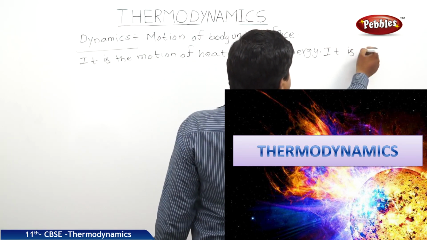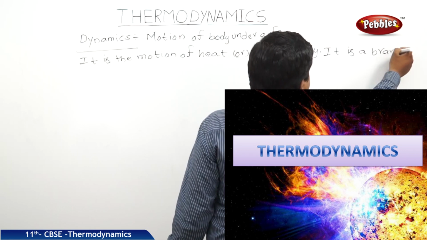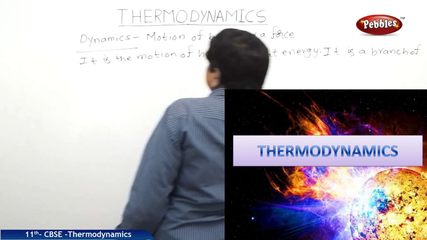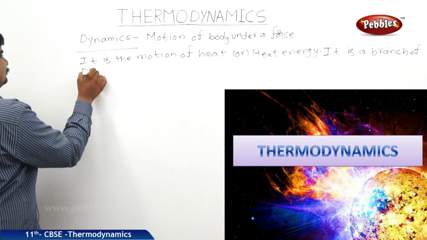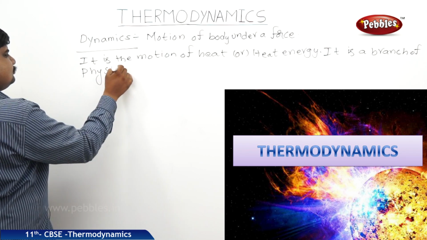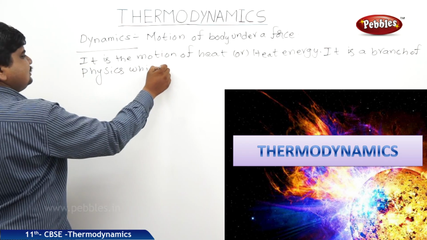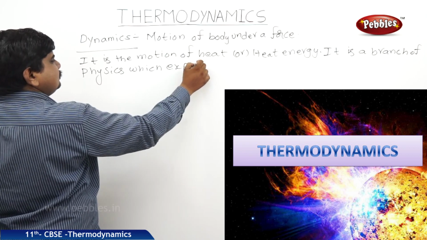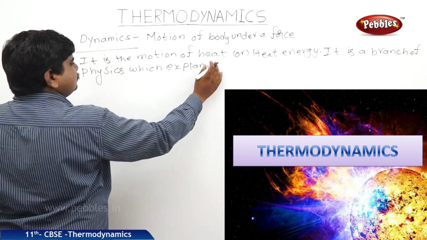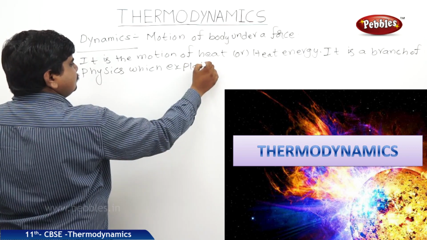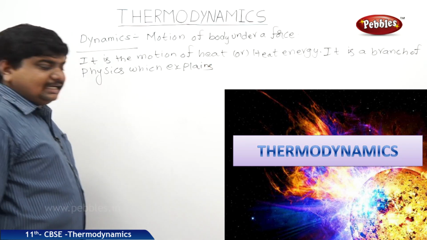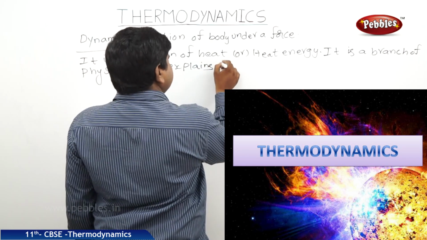It is a branch of physics which explains the relationship between heat energy and mechanical energy.